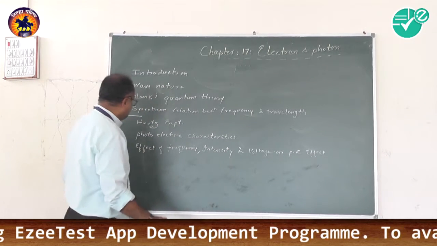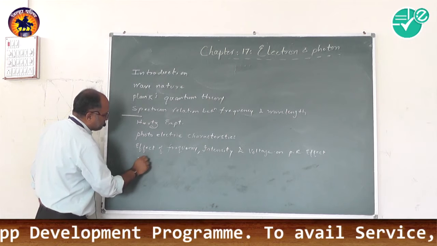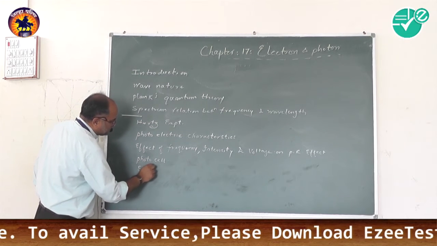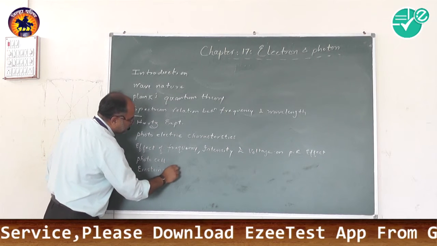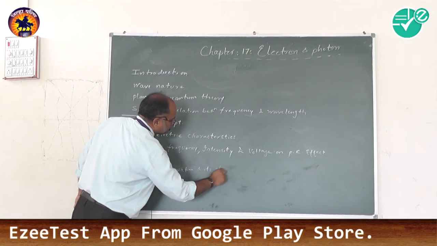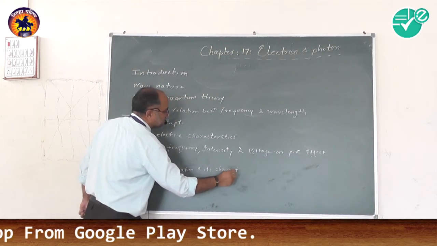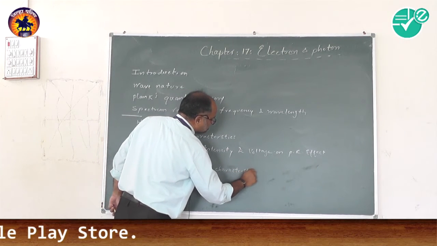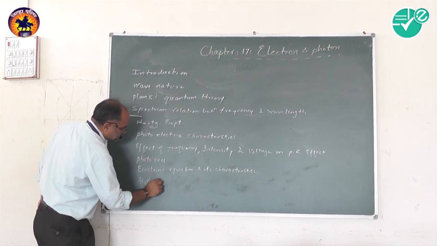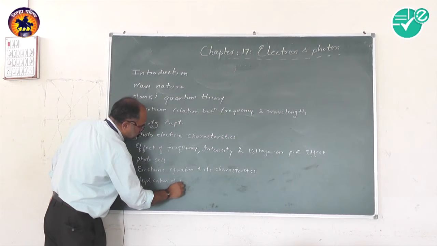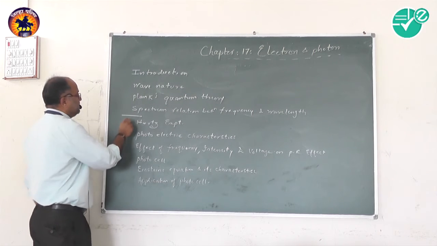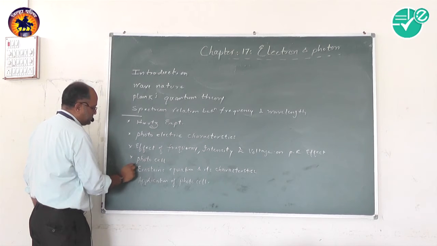After this we have to see the photocell, then Einstein's equation and its characteristics, and the last one, application of photocell. These are the points which we have to study in this chapter.